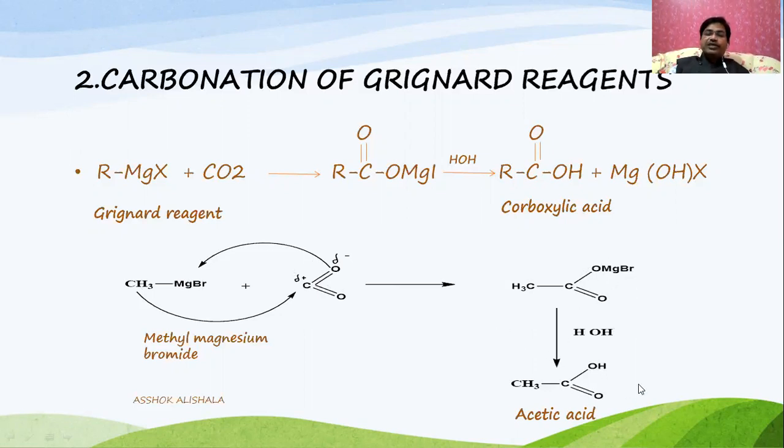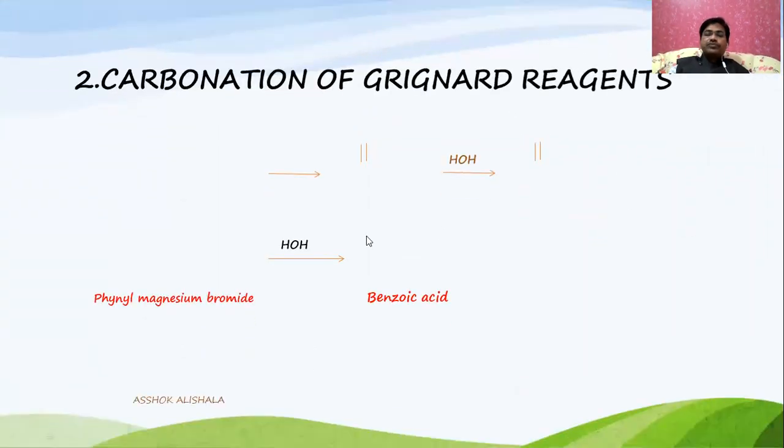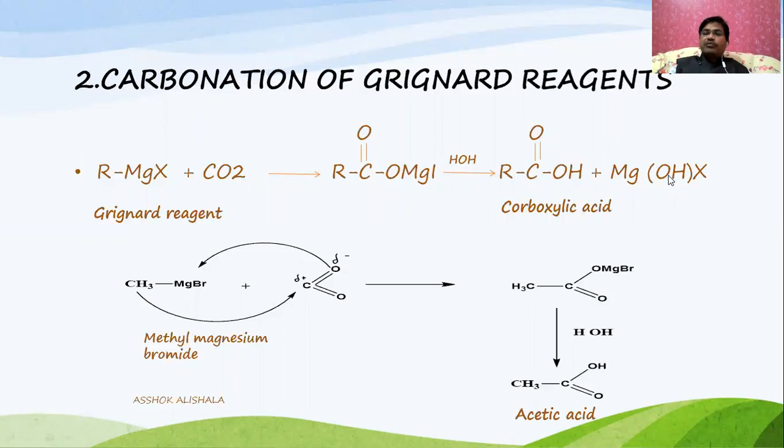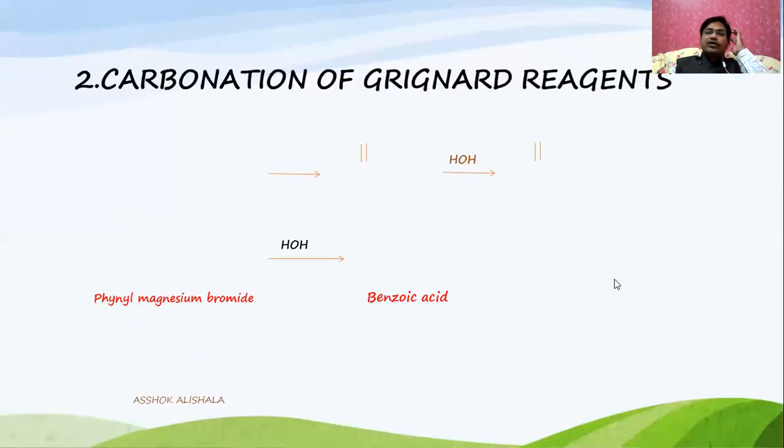And this will give the carboxylic acid and MgOH-Br is formed as a byproduct, and the acetic acid is formed. See one more example in the carbonation.